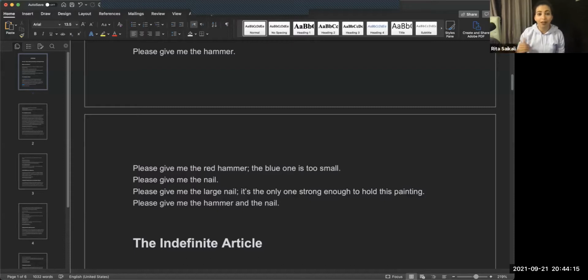Please give me the nail. Please give me the large nail. It's the only one strong enough to hold this painting. Please give me the hammer and the nail, okay? So very specific hammer and very specific nail. In this one, well, we have two hammers. The person we're asking can see a red hammer and they can see a blue hammer, okay? So you want to make it more specific, please give me the red hammer, okay?